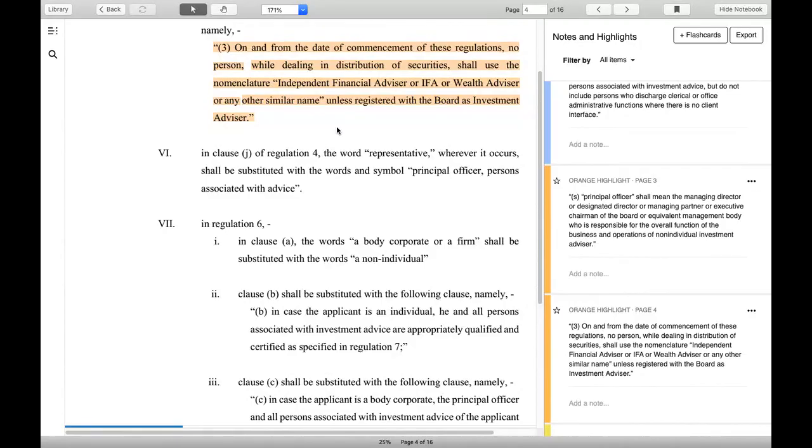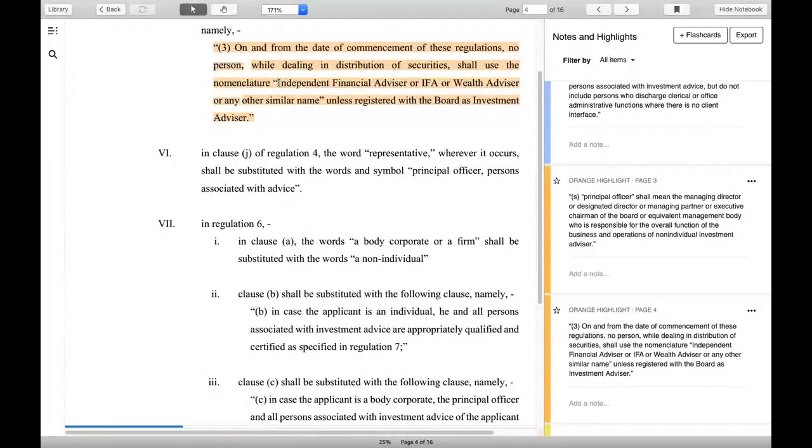Yes, of course. But what is important, that AMFI issued a clarification on this name issue, and under their clarification, AMFI sent a letter to all their MFDs that friends, SEBI has barred us from using independent financial advisor, wealth advisor, or any similar names.